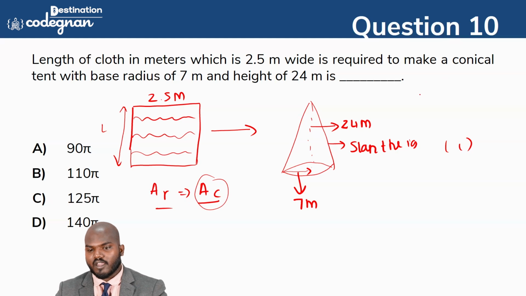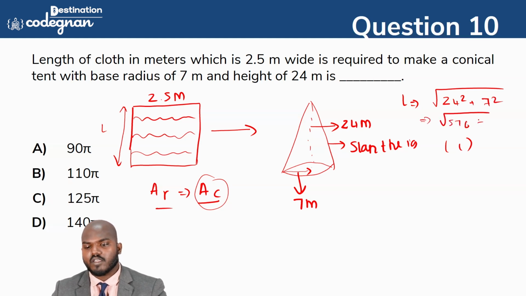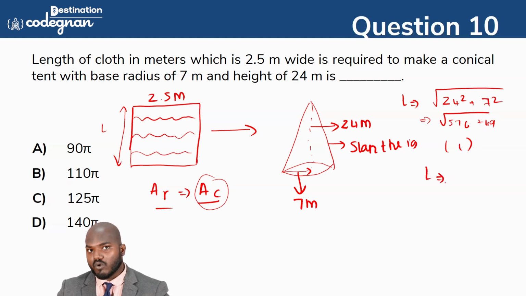Slant height means we're going to use the same Pythagoras theorem. L is equal to root of opposite side square plus another side square, that is 24 square plus 7 square. 576 plus 49, if you add it up, gives 625. Taking the root, we get L equal to 25 meters.